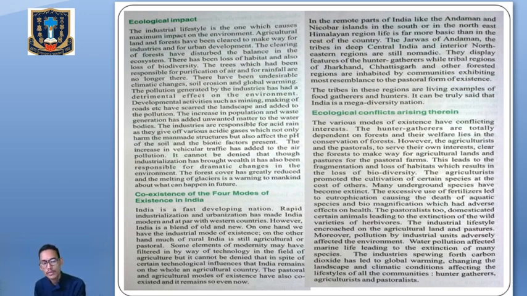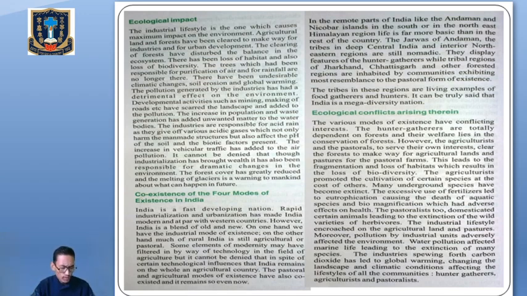So here we have finished the 4 modes of existence. What are those 4 modes? Number 1, hunters and gatherers. Number 2, pastoralism. Number 3, agricultural. And number 4, industrialism. So these are the 4 modes of existence.